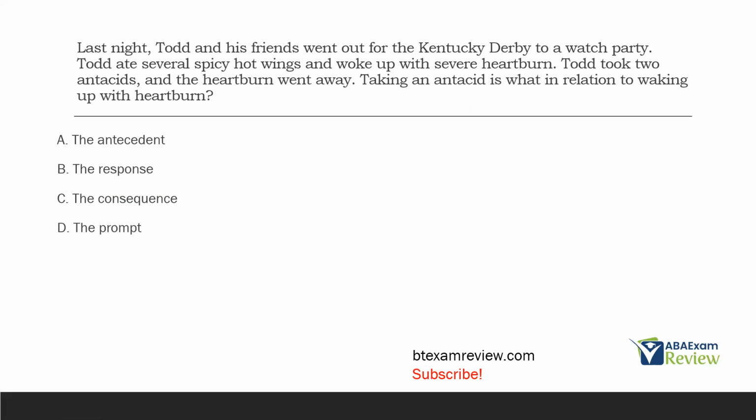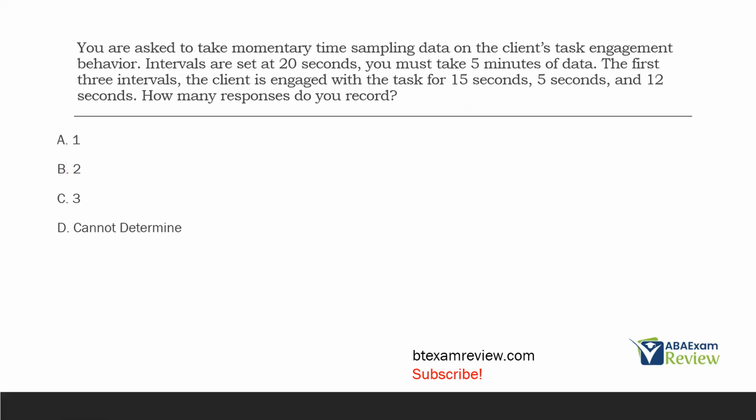We have antecedent, behavior, consequence, stimulus, response, stimulus. The antecedent is waking up with the heartburn. Response is taking the medication. What's the consequence? The consequence is heartburn goes away. Is there a prompt? Apparently not. We have a pretty clear antecedent, wake up with heartburn. Response, take medication. Consequence, heartburn goes away. Taking the antacid in relation to waking up with the heartburn is B, the response.